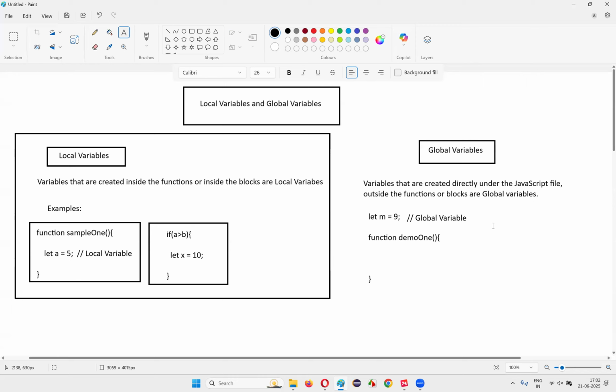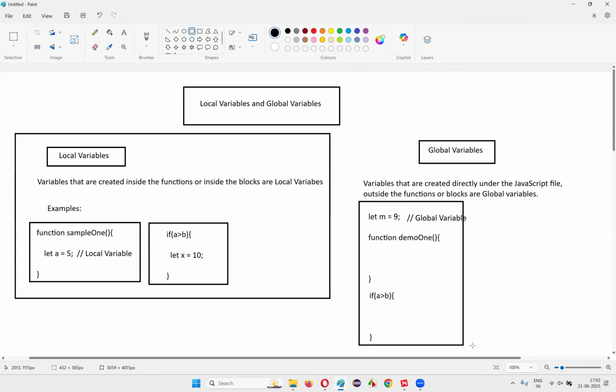Here one more example I can take, the same thing. For example, there is some if condition, if A greater than B. I'm not creating any variable inside this if block or inside this function. Assume that this particular box is a JavaScript file. In that there is a function and an if block, but this particular variable m is created directly under the JavaScript file, outside this function and if block. Such a variable m, in this case, is called a global variable.